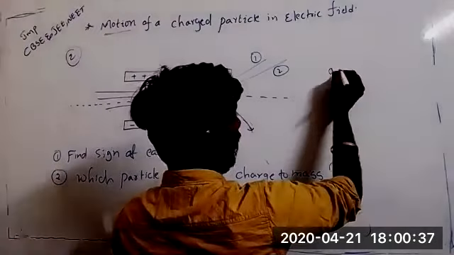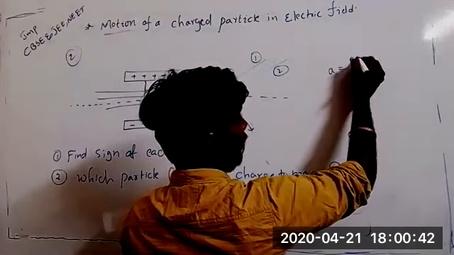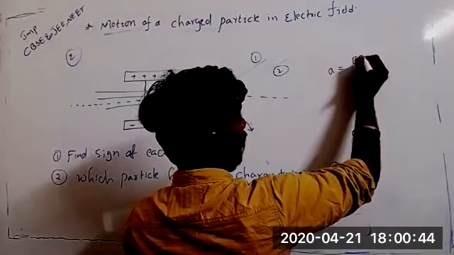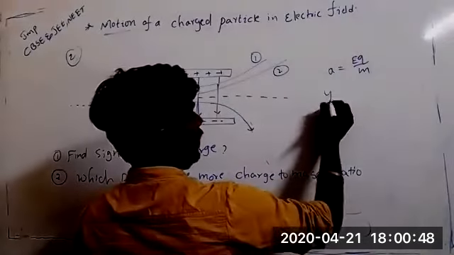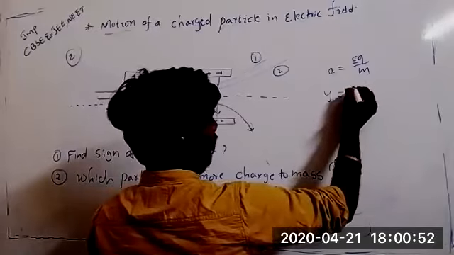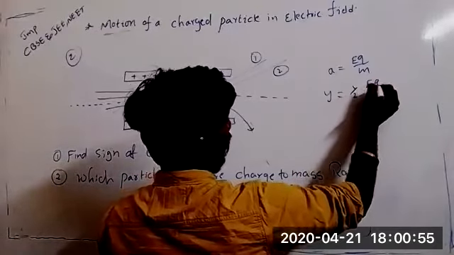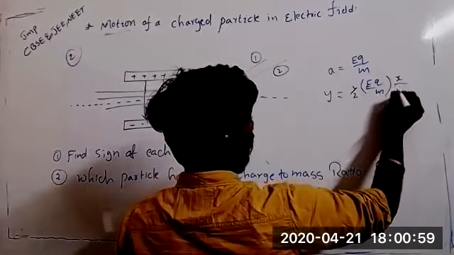Did you get a equal to how much? Sir, one has more charge to mass ratio. a is EQ by M, right? And y is equal to how much we got? y is 1 by 2 EQ by M into X by V naught square, right?